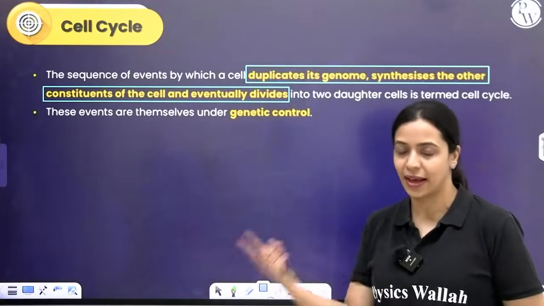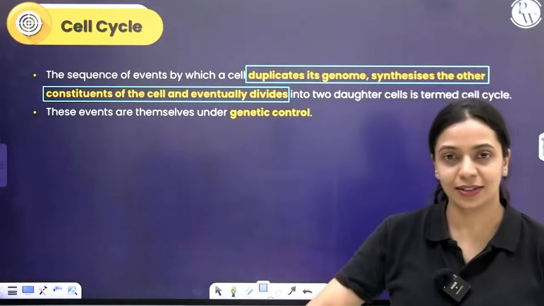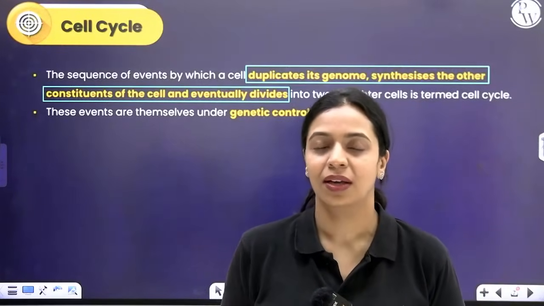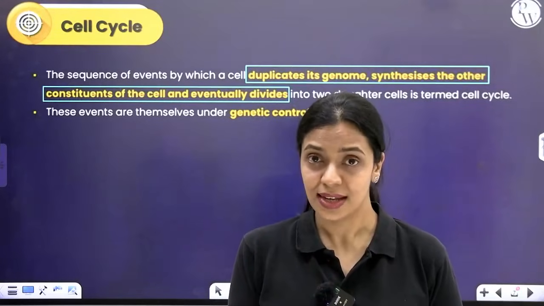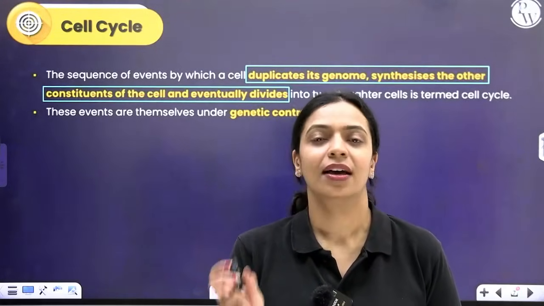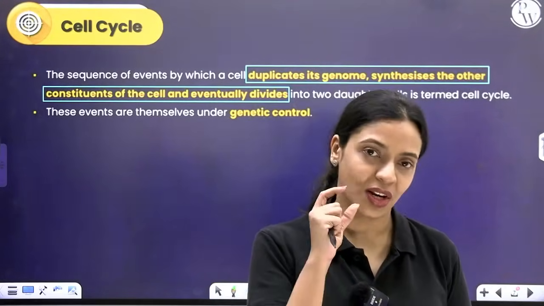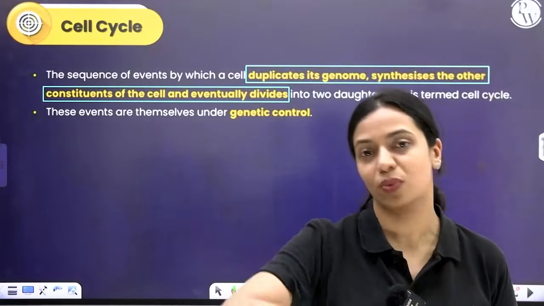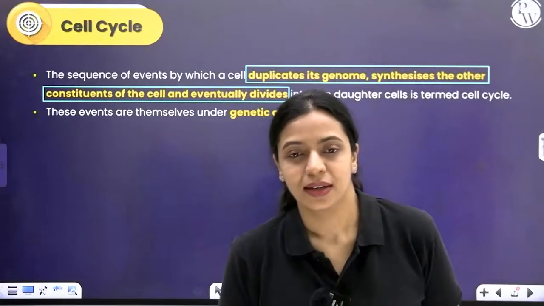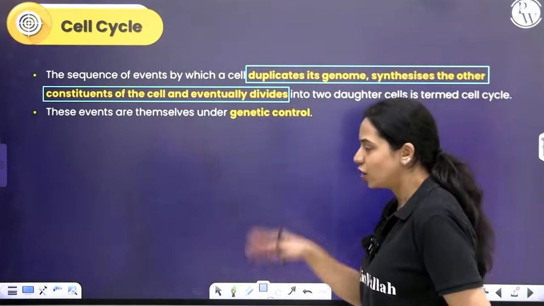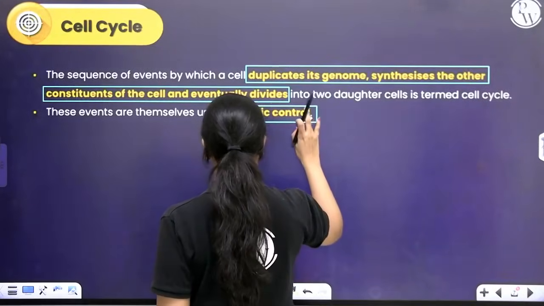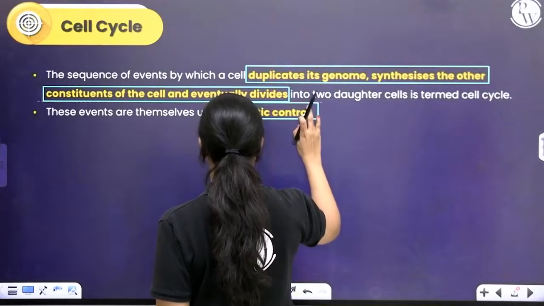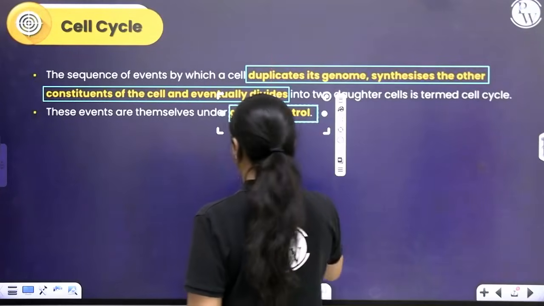Why are we calling it a cycle? Because it is what will continue and repeatedly happen. So one cell was a small baby cell, it grows in size, it replicates its DNA, divides, gives rise to two small cells. These two small cells will further do the same thing, right? So yeah, all of these events are under genetic control. Okay, so the DNA controls when, what is happening, how it's happening, and all of that.